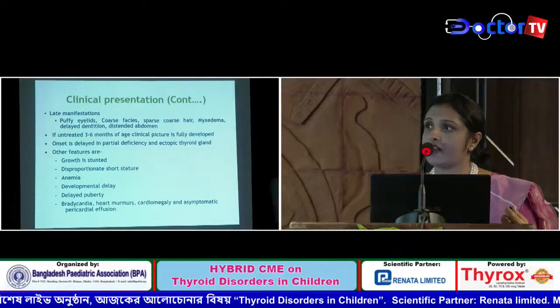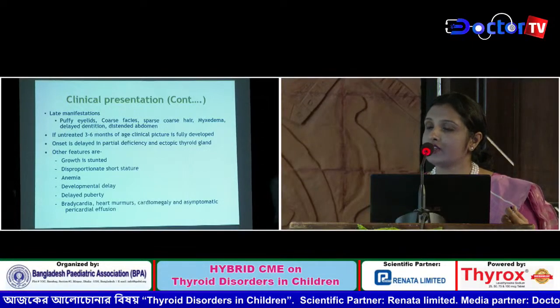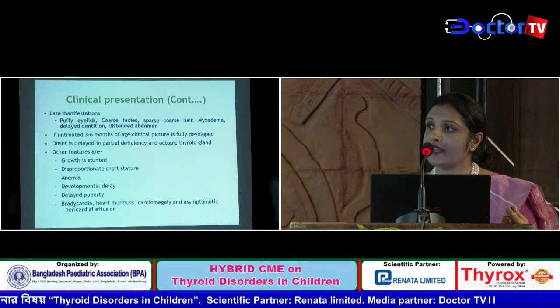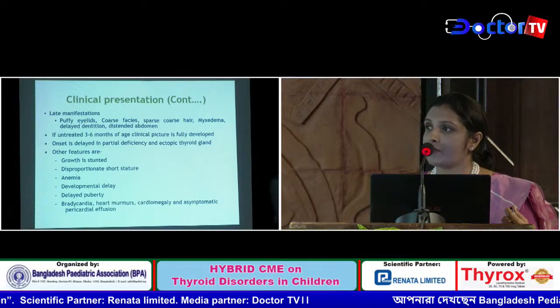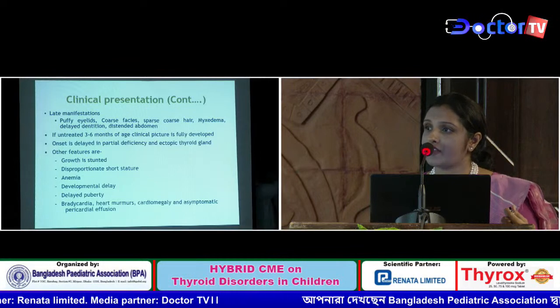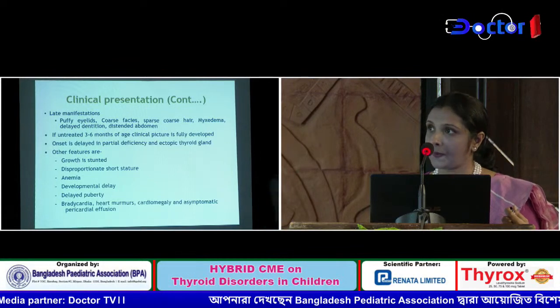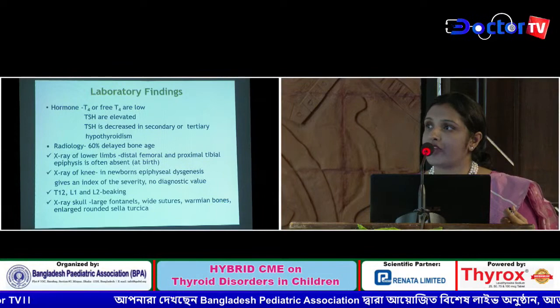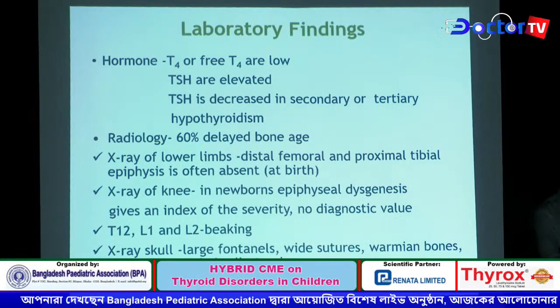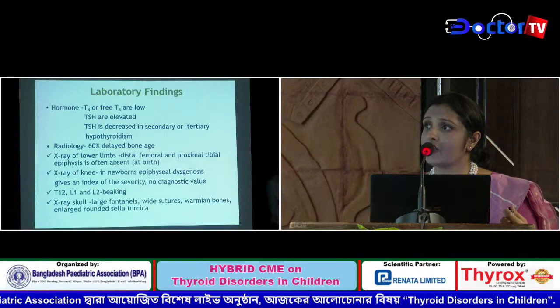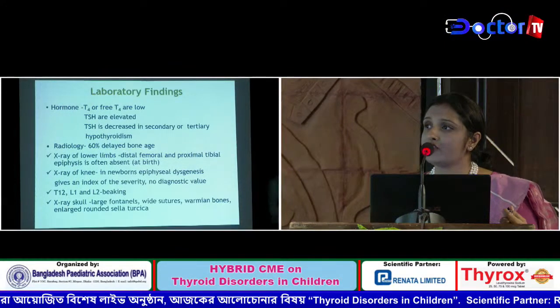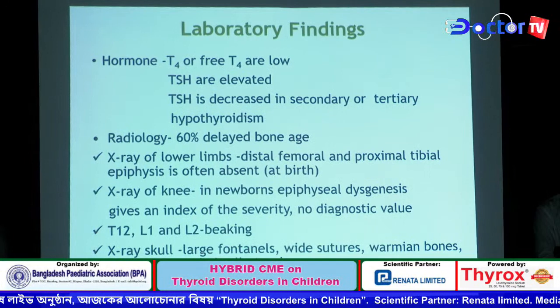Ectopic thyroid gland. Other features are stunted growth, disproportionate short stature, anemia, developmental delay, delayed puberty, bradycardia, heart murmurs, and asymptomatic pericardial effusion can occur. Hormonal profile: T4 or FT4 are low, TSH is elevated; TSH is decreased in secondary or tertiary hypothyroidism. Radiologically, bone age is delayed in 60% of the cases.